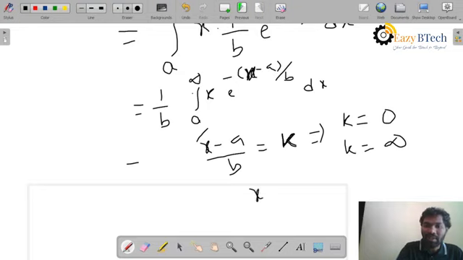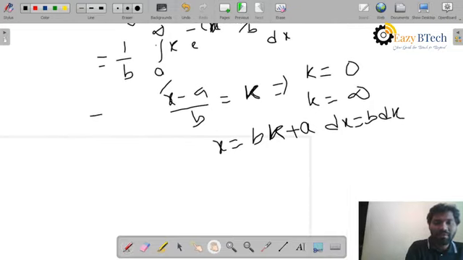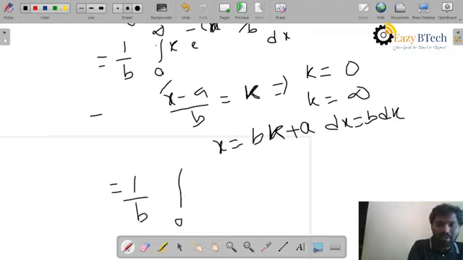And I will write x equal to bk plus a, and dx is equal to b into dk. These are the things we are supposed to substitute in the above expression. After the substitution, what I will get is 1 by b into, so the integral limits are 0 to infinity.